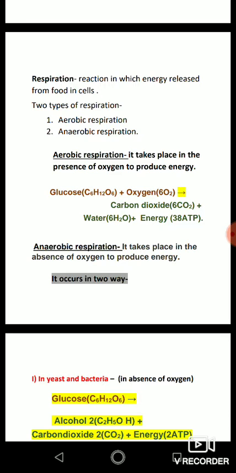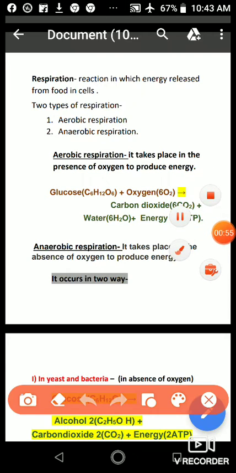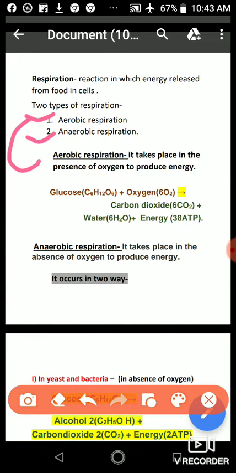So there are two types of respiration. First one is aerobic respiration, second is anaerobic respiration. Let's start with aerobic respiration. So what is aerobic respiration? It takes place in the presence of oxygen to produce energy. So aerobic respiration requires oxygen. Oxygen is very essential for aerobic respiration. It takes place in the presence of oxygen and then it gives energy.